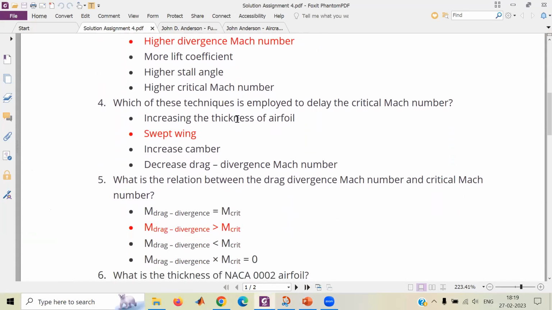Which of the techniques is employed to delay the critical Mach number? So there's a list of things, but the answer is swept wing.